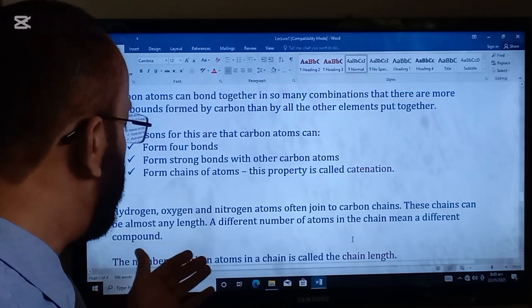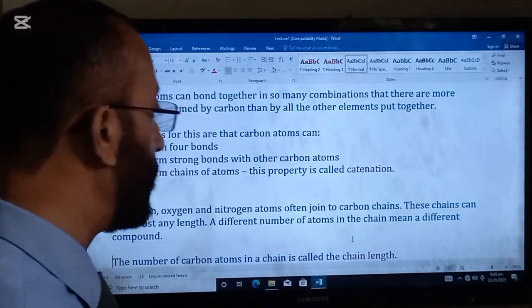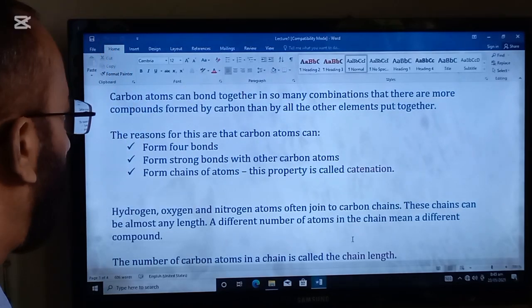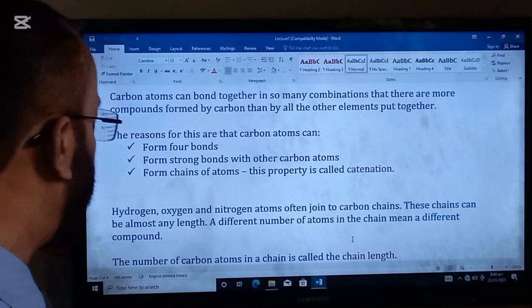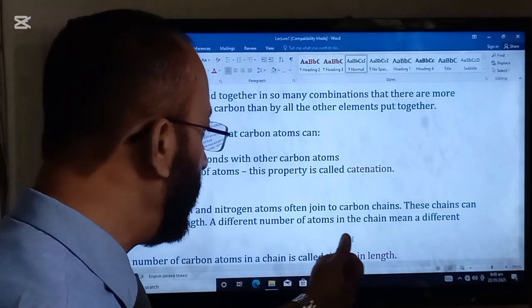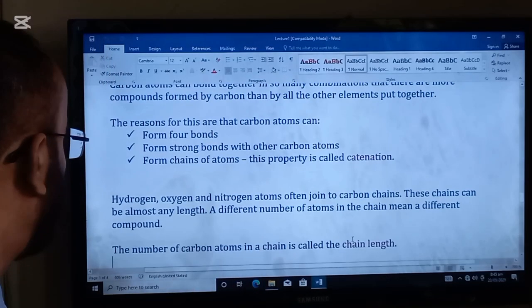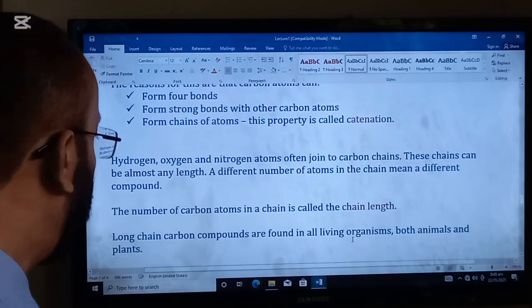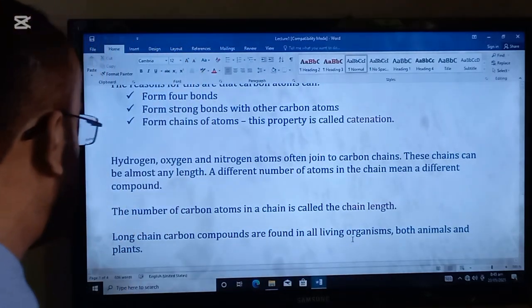Hydrogen, oxygen, and nitrogen atoms often join to carbon chains. These chains can be almost any length. A different number of atoms in the chain means a different compound. The number of carbon atoms in a chain is called the chain length.